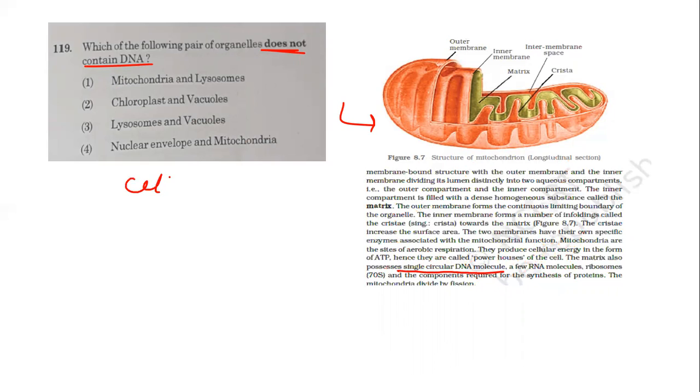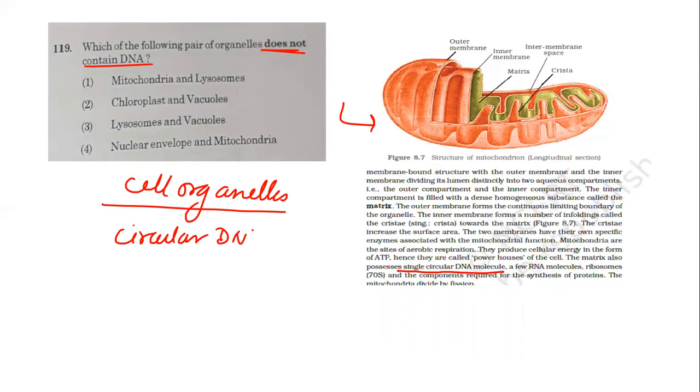Now, only two cell organelles have circular DNA molecules and 70S ribosomes, which are required for making proteins, and all the proteins which are required for the replication of DNA.